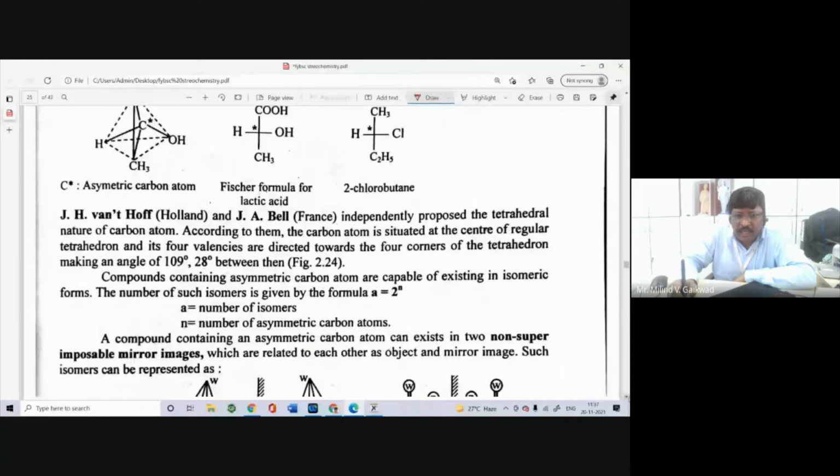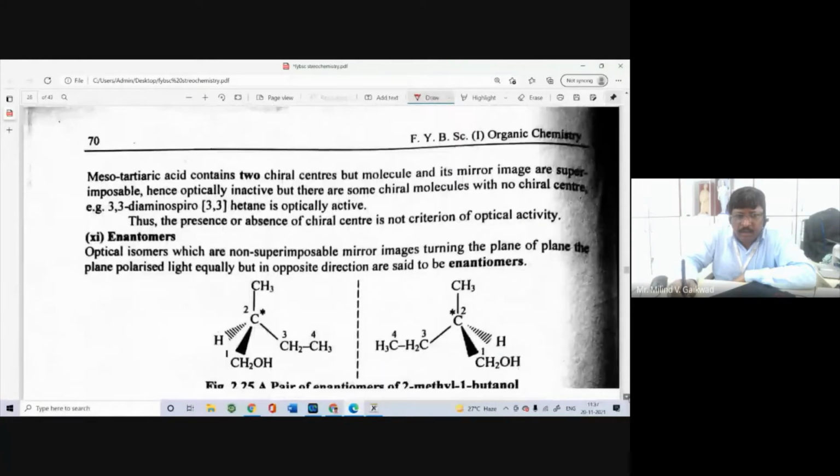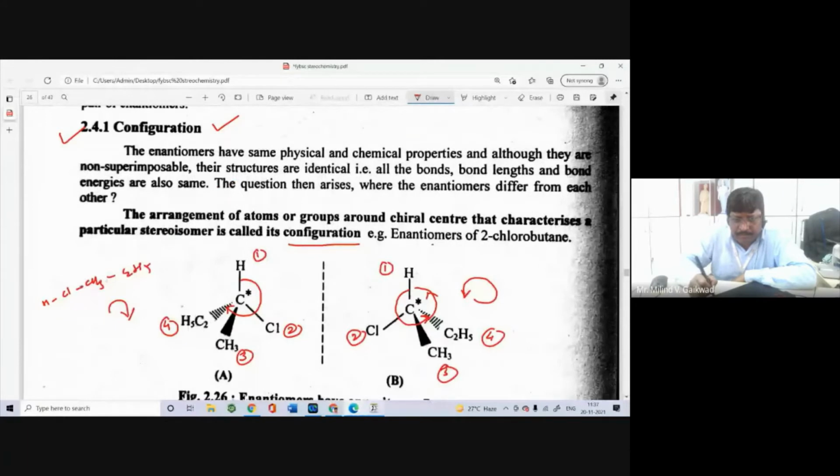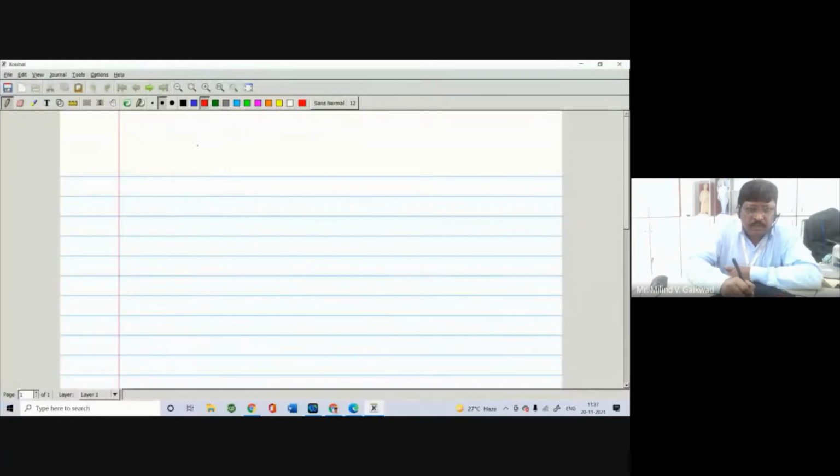So here we'll see the configuration of organic compounds. They are of two types. One is called RS notation, or absolute configuration, and the second is called DL notation.